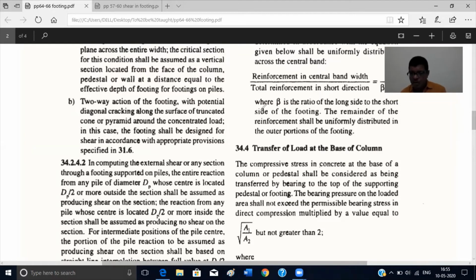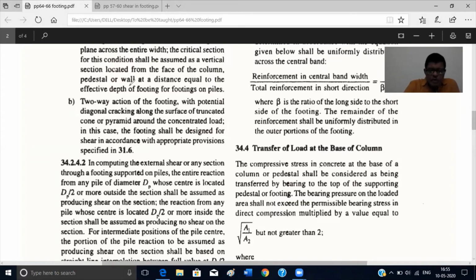Then add the cover. The cover, as we have seen, is generally 50 millimeter for these footings. Then add half of the diameter of the rod. So accordingly you have to find the overall depth of this slab. That we will discuss while solving a problem.